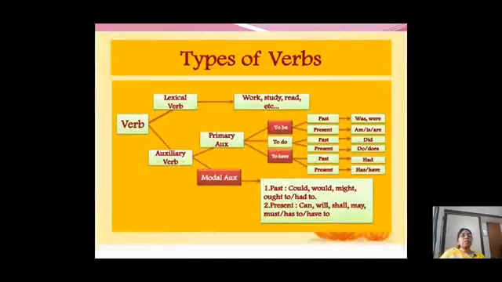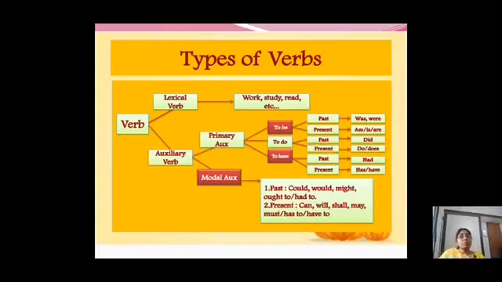So, we will have a small diagram representing types of verb. So, we will say main verb and auxiliary verb. Verb is divided into two, main verb and auxiliary verb. Main verb is otherwise called lexical verb. So, lexical verb, you know, all sort of actions. Main action: work, study, read, see, smile, listen, everything comes under lexical verb or main verb.